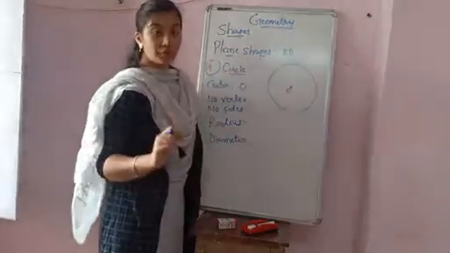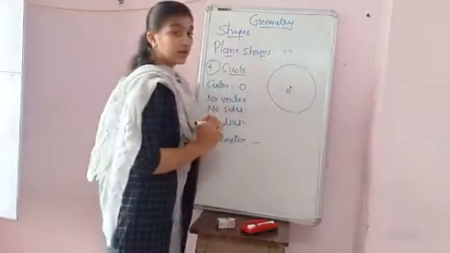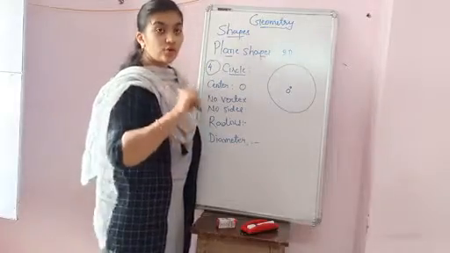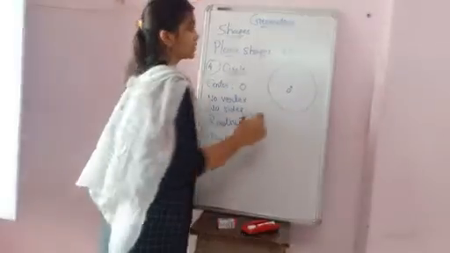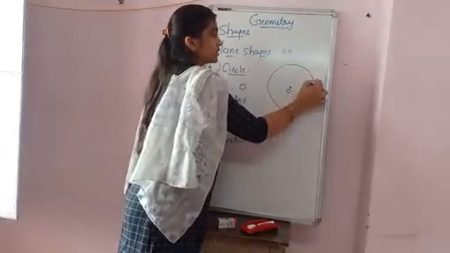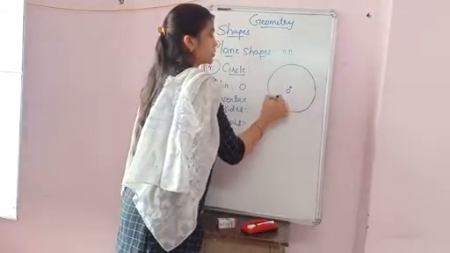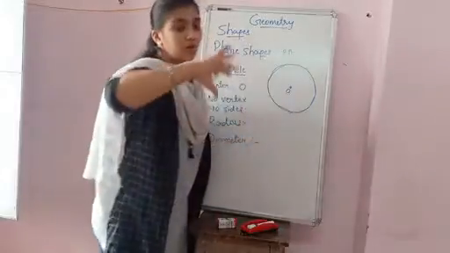Okay, what do you mean by the radius? Whenever we draw a line from the center to the circumference of the circle. Circumference का मतलब क्या होता है? This line which makes a circle, जो हमारी circle हो गए.